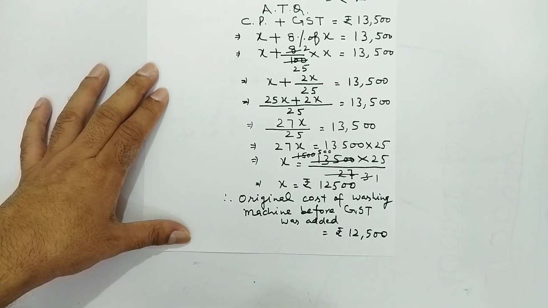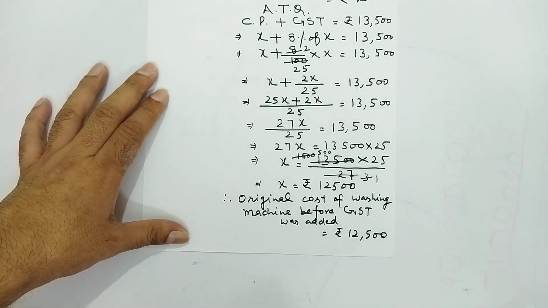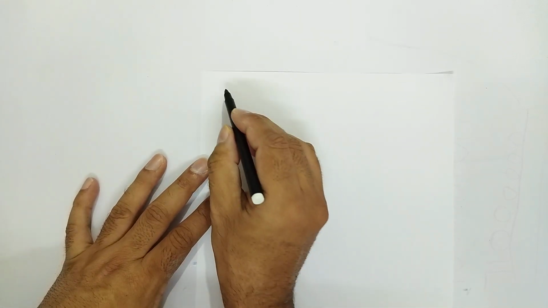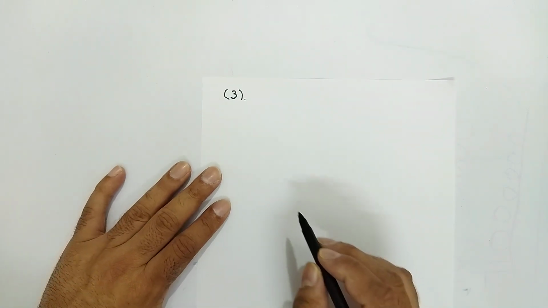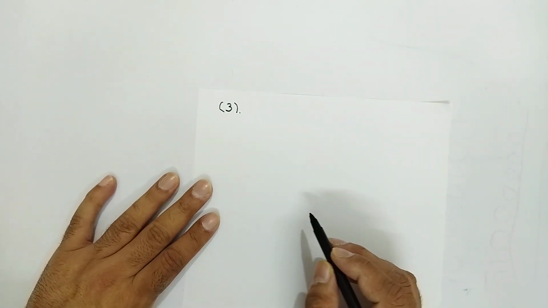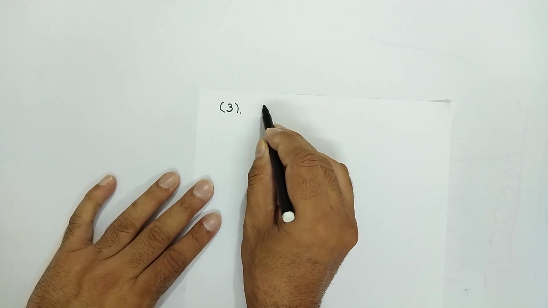I hope this question is also clear to all of you. Now the next question we will do, question number 3rd, and this question is related to polynomials. I am taking mixed questions so that all the concepts can be practiced.